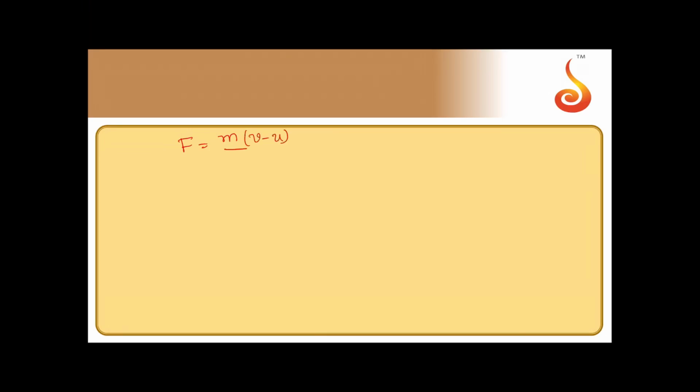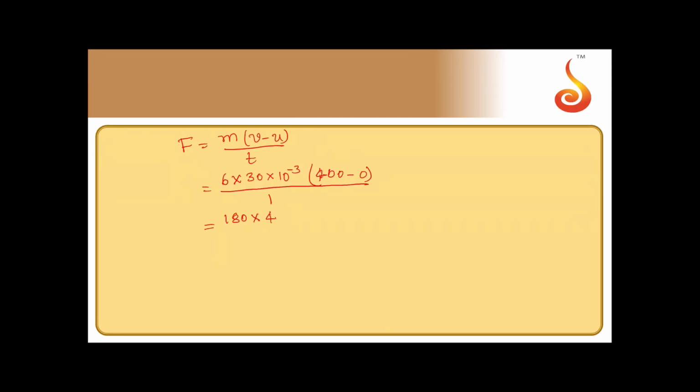So let us say m is the mass of each bullet. So it should be m into v minus u divided by t. Now they have given it fires 6 bullets per second, each of weight 30 gram. That is 30 into 10 to the power minus 3. Final velocity of the bullet is 400 after firing. Initial velocity inside the gun is 0. And this happens in 1 second.